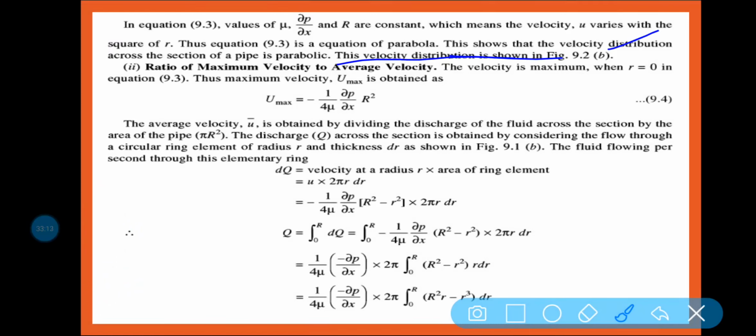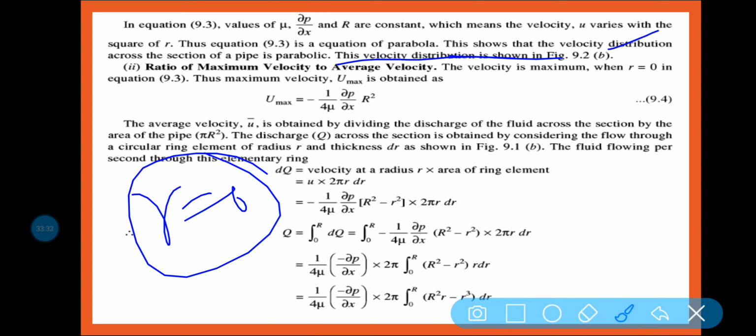If it is clear, then come to the next topic, that is the ratio of maximum velocity to the average velocity. How can we find the ratio of maximum velocity to the average velocity? You know that the velocity is maximum when r is equal to 0, because the parabolic line is like this.